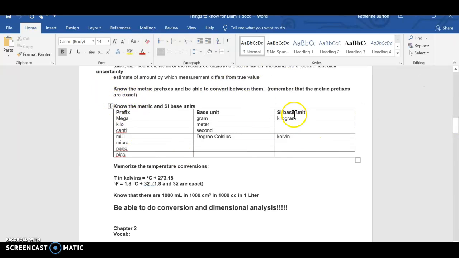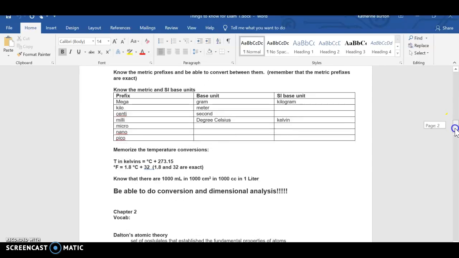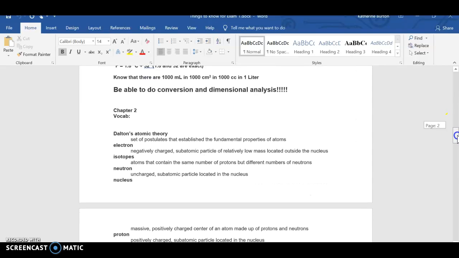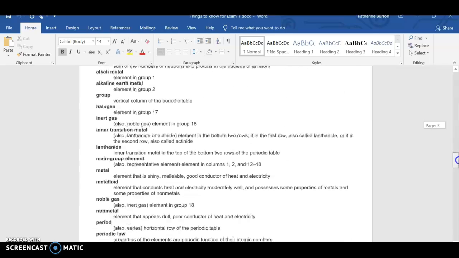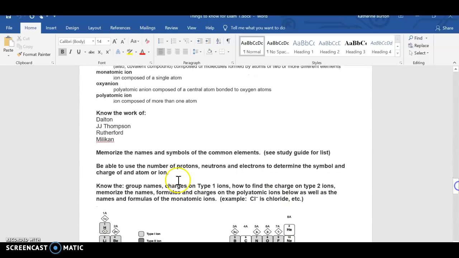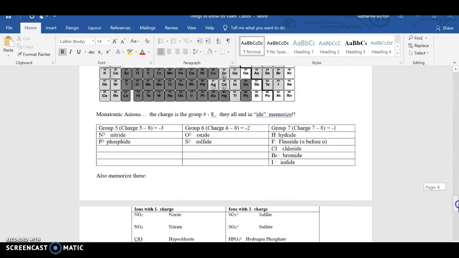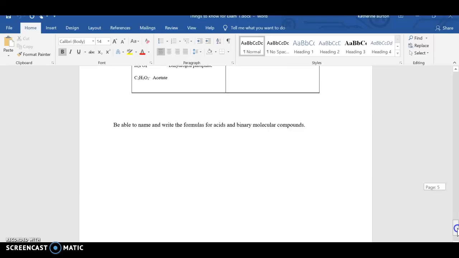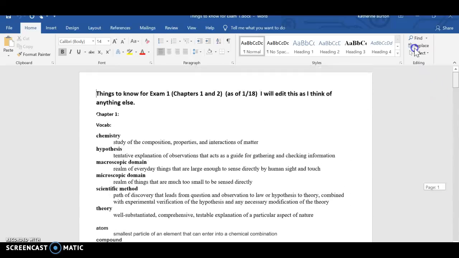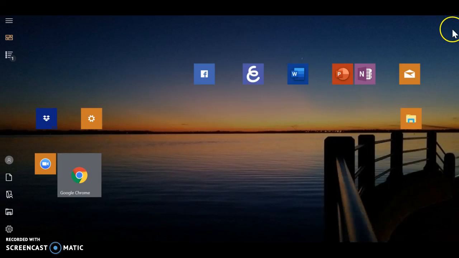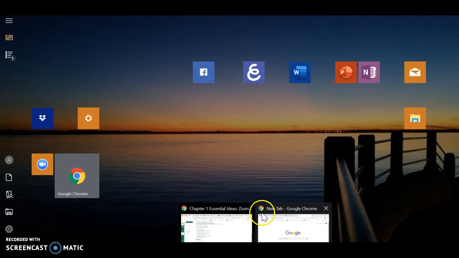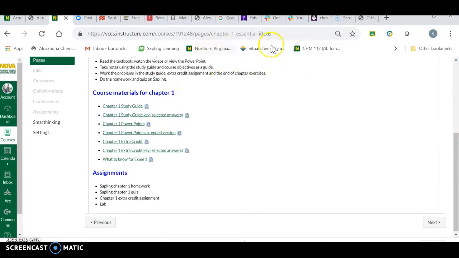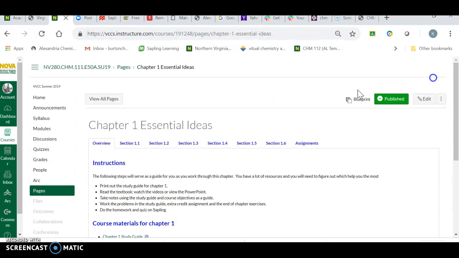Memorize here these metric conversions. It tells you what you need to know. These are the temperature conversions you need to know. Be able to do conversions in dimensional analysis. Know the work of these particular guys. Know which polyatomics that you need to know. So it just kind of gives you a basic idea of the material that you need to know. The specifics in terms of questions I could ask you are going to be in the study guide and the extra credit. All right, so that goes through for all of the exams.